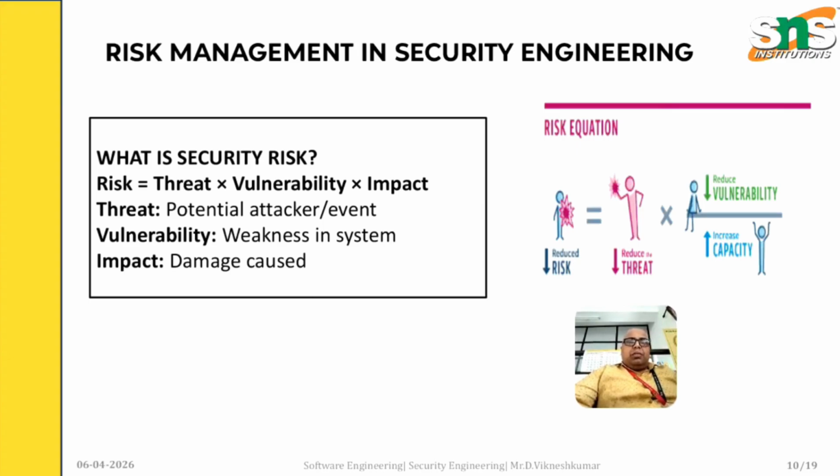Impact is the damage caused by the system. That is the risk equation.